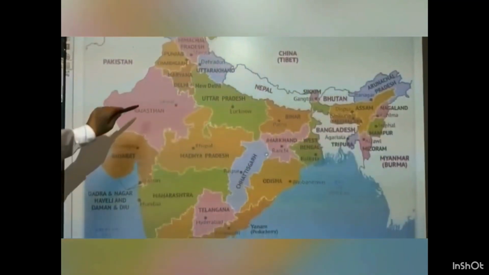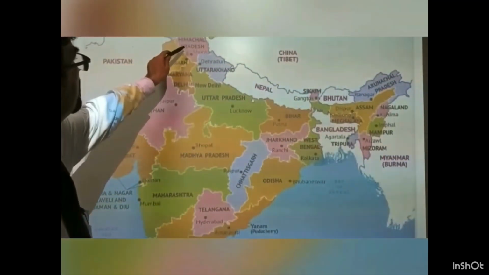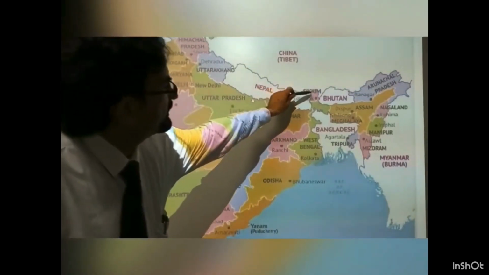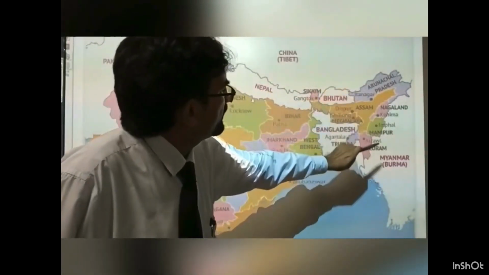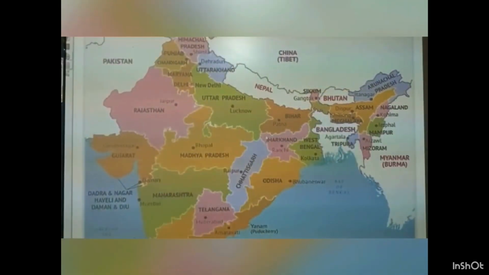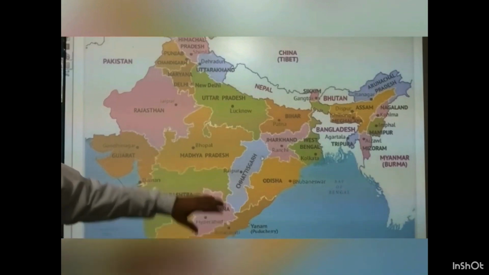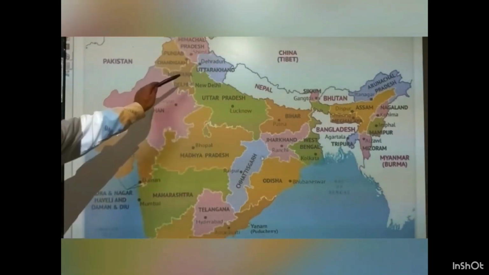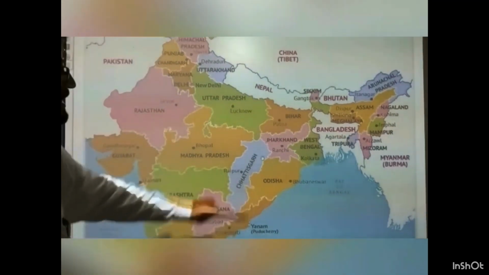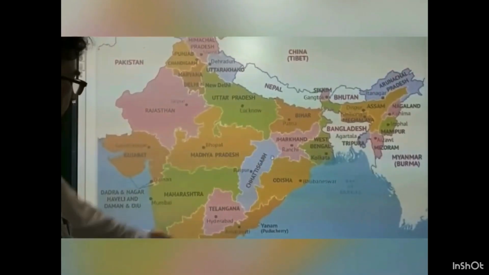Yes, Rajasthan, Punjab, Himachal Pradesh, Uttarakhand, Uttar Pradesh, Bihar, Sikkim, West Bengal, Assam, Arunachal Pradesh, Nagaland, Manipur, Mizoram, Tripura, Meghalaya. So 16 states share their boundary with neighboring countries, and we have 5 states which have their boundaries neither with sea nor with neighboring countries. One is Haryana, 2 Madhya Pradesh, 3 Chhattisgarh, 4 Jharkhand, and 5th is Telangana.